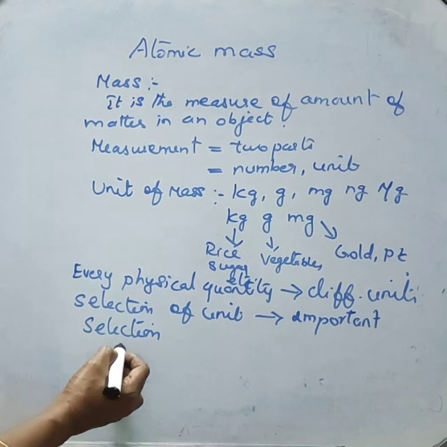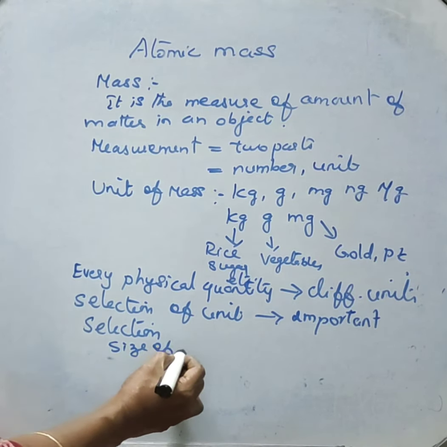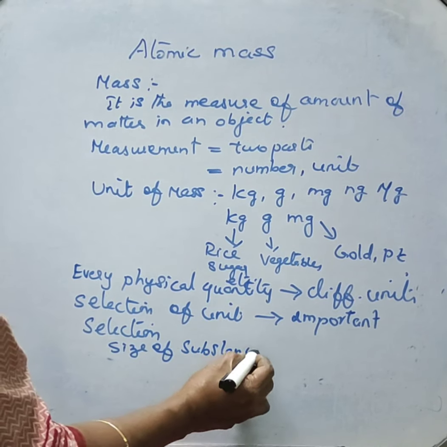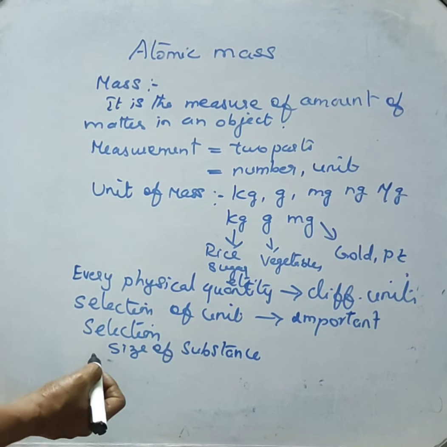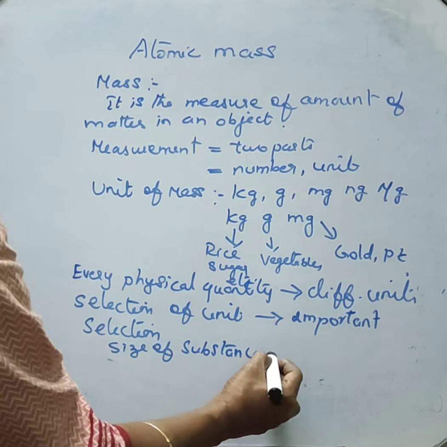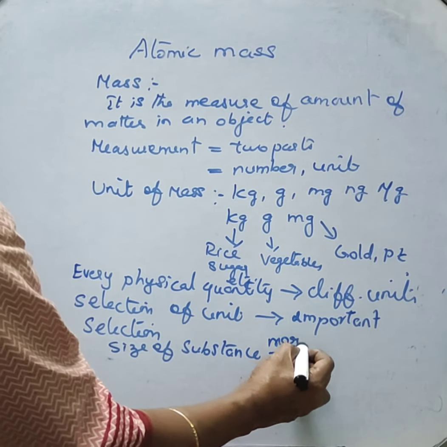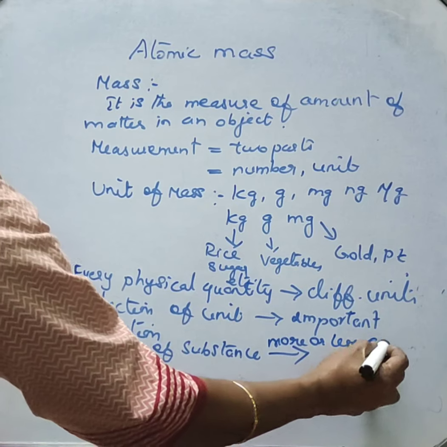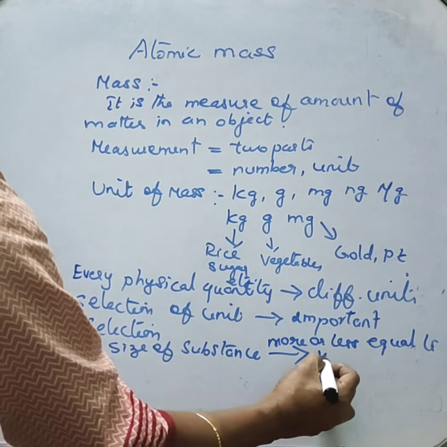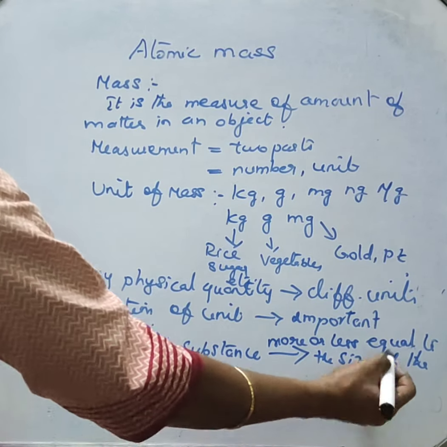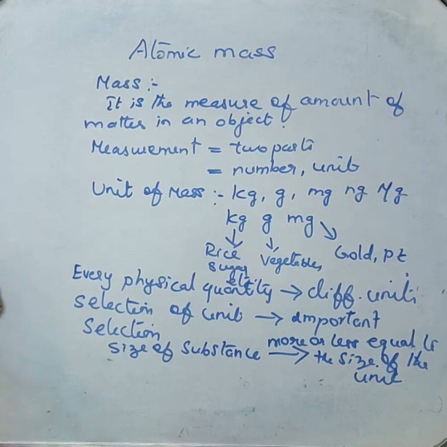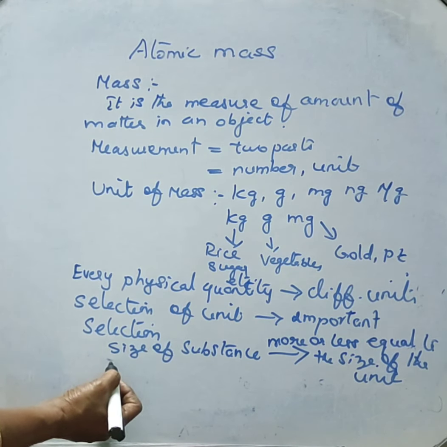We have to consider the size of the substance. The unit should be more or less equal to the size of the substance. So choosing the unit to measure a quantity is very, very important. Then only it will make sense, otherwise it will be senseless.